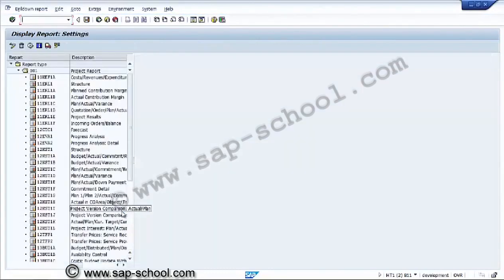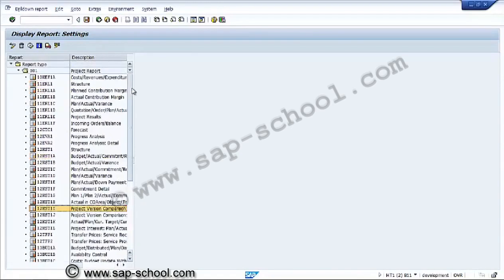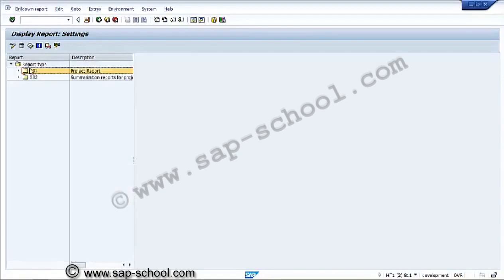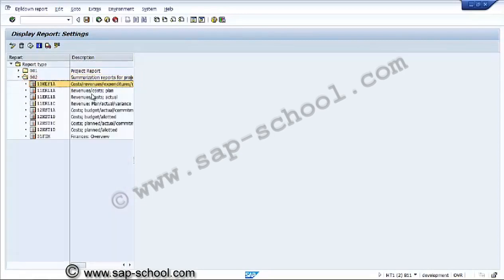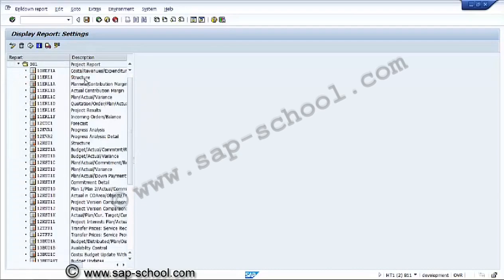See, there are some standard reports available, and these are all standard reports available. These are categorized by project report and summarizing report like that. So this is the report we can see. For example, if you want to see a project report, a structure report is there. This is the structure report.